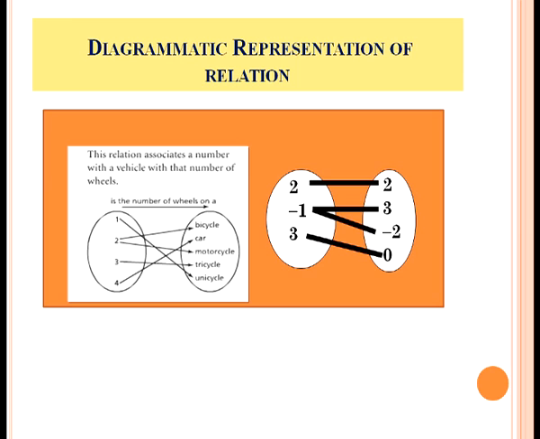Another important aspect is the diagrammatic representation of a relation. You see the figure. Here 2 is associated with 2, minus 1 is related with two different elements, that is 3 and minus 2, and 3 is associated with 0. If we represent it in diagrammatic form, then we can say this is the diagrammatic representation of a relation.